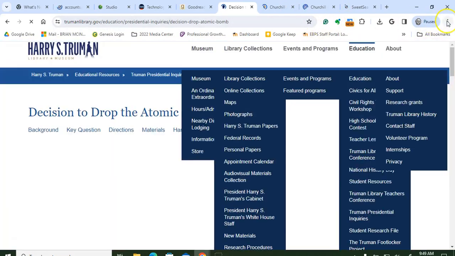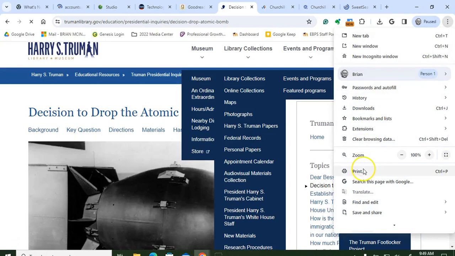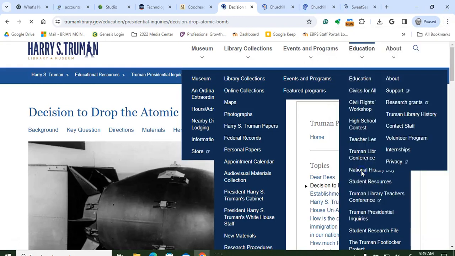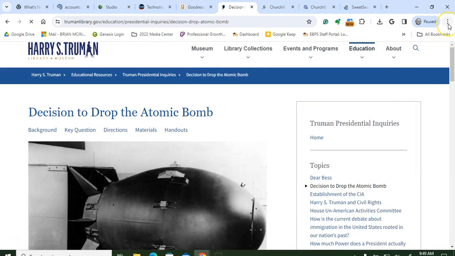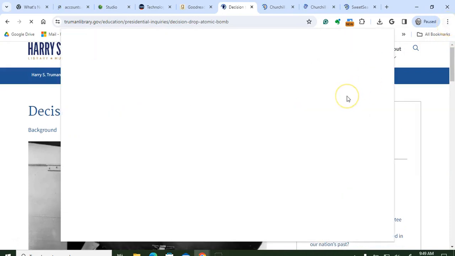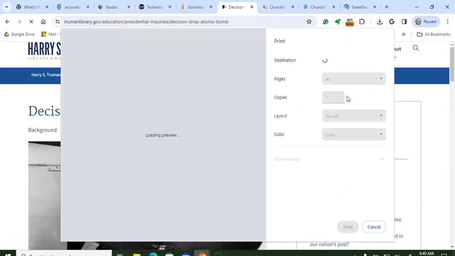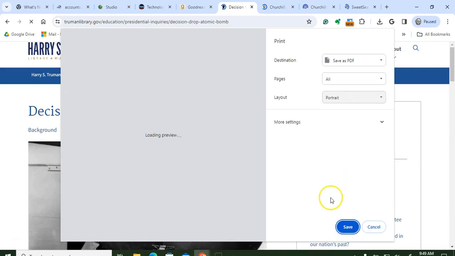Once we get on that site, all I want you to do is print from here. We're not actually going to print it, though. We're going to save it as a PDF, and the print function on Chrome will allow you to do that. This can be very useful if you want a nice paper version of a website, rather than having to keep accessing it. It could be good for offline use.